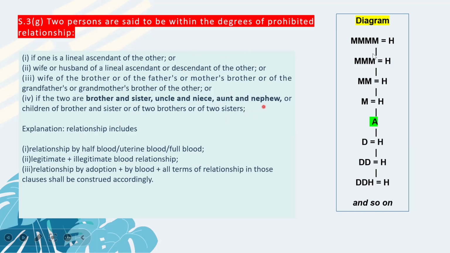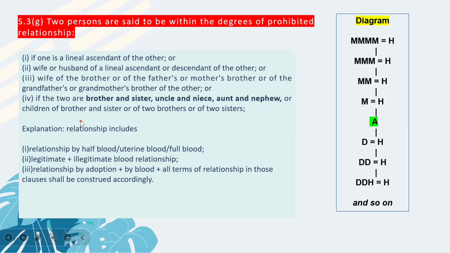In order to simplify this, there is a diagram here you can see. This is a girl, A. Okay, A cannot marry her mother's husband. She cannot marry her grandmother's husband. She cannot marry her great grandmother's husband, and so on. This doesn't end. This line continues. Okay, this degree continues. She cannot marry anyone in this degree. Similarly, in the line of descent, A cannot marry her daughter's husband. She cannot marry her granddaughter's husband. She cannot marry her great granddaughter's husband, and so on. This continues. So they are completely prohibited from marrying within that degree.